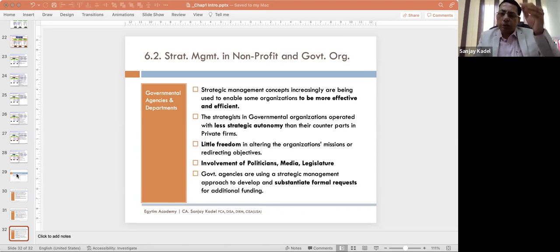Here, there are certain issues which you should analyze. What are those issues? Number one, dominant economic features of the industry. Number two, nature and strength of competition. How will you analyze the nature and strength of competition? With the help of Porter's 5 forces model. That also we will see.